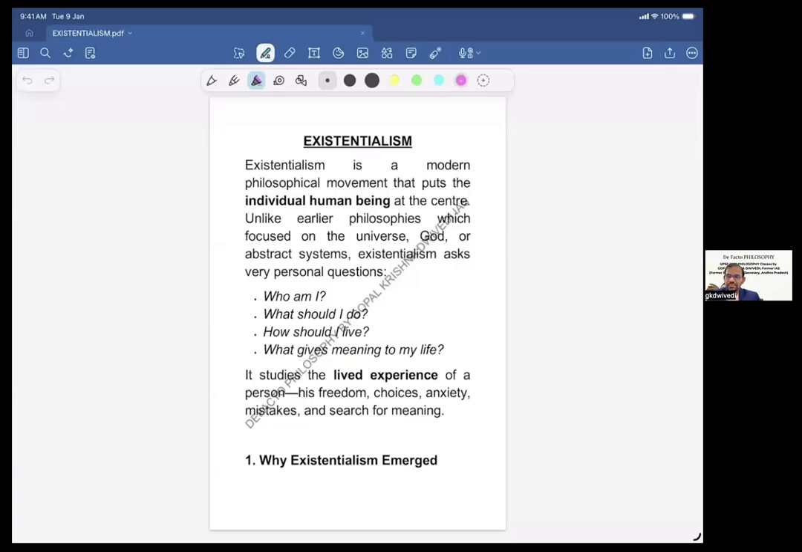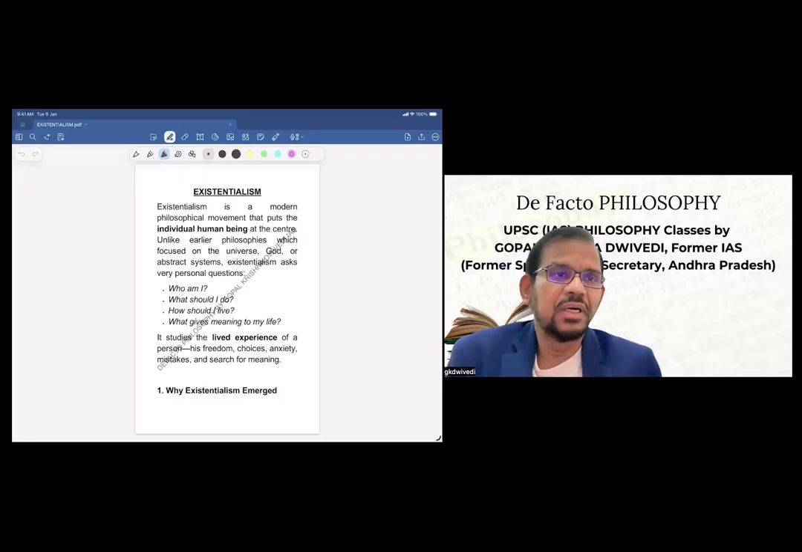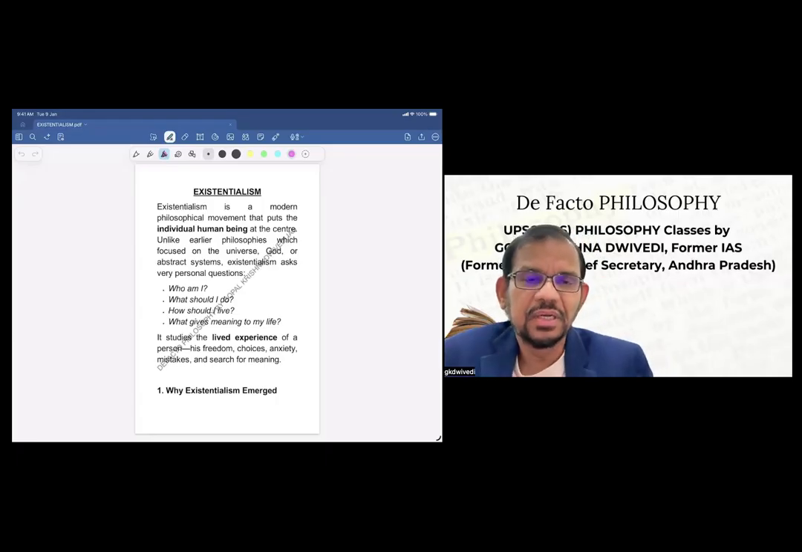So now let us start with this introduction. Our coverage will now be particularly existentialism. Subsequently, we will take up other topics of modern Western philosophy also. So maybe in the next 4 or 5 classes, we will try to cover important topics, and then we'll move to other areas of other parts of the paper, so that we can cover the others also.